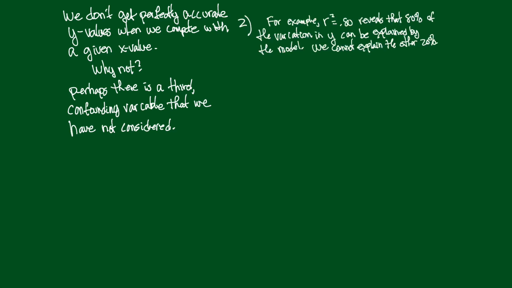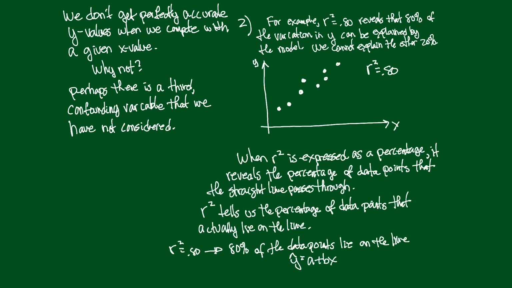Here's a second way of looking at this. Now, we just did this example where we said that if r squared was 0.80, that reveals that 80% of the variation in y can be explained by the model. What do we mean by variation in y? Let's try it this way. Let's look at a picture, a scatter diagram. Here's an example scatter diagram. I just made it up. I've drawn a picture here, and I've got, say, r squared equals 0.80. So what does that mean?